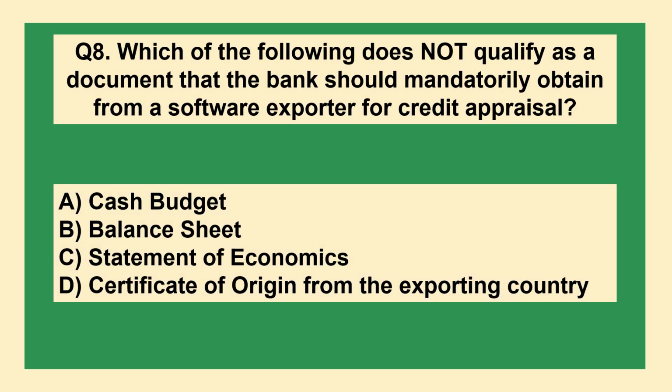Which of the following does not qualify as a document that a bank should mandatorily obtain from a software exporter for credit appraisal? A, cash budget. B, balance sheet. C, statement of economics. D, certificate of origin from the exporting country.